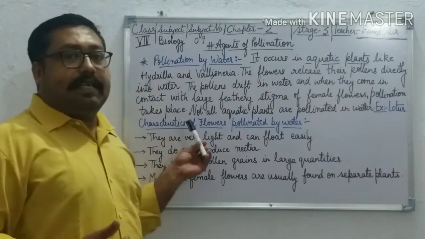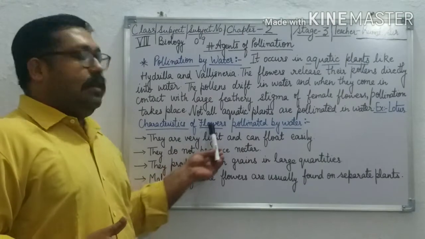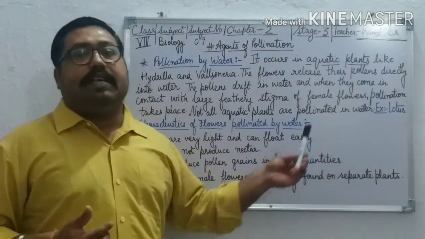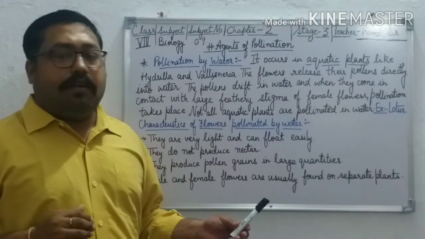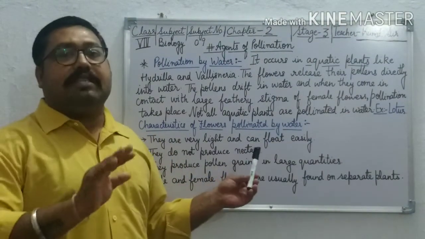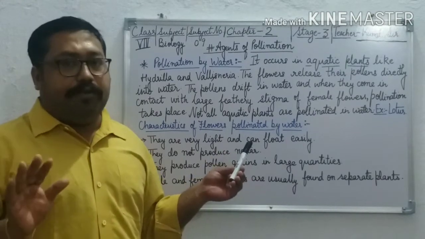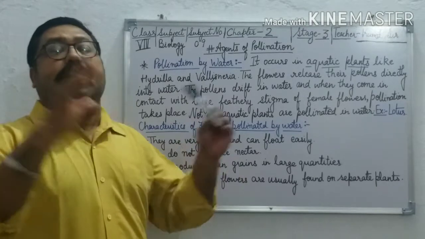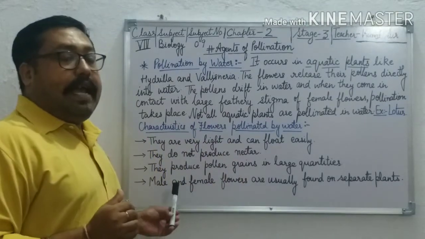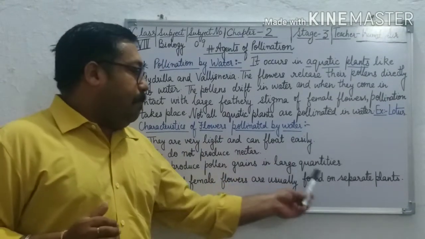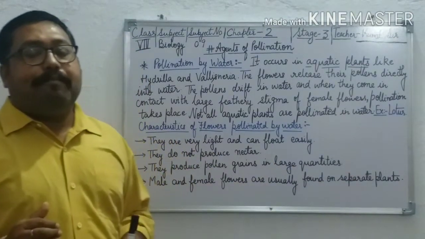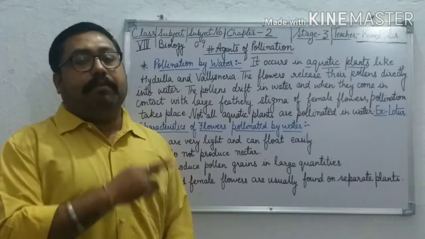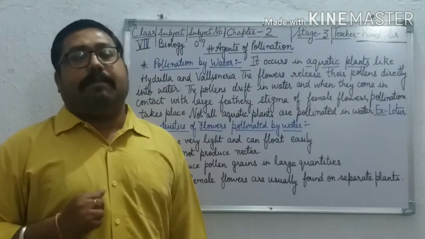What are the characteristics? They are very light in weight, so that they can float easily on the surface of the water. The flowers do not produce nectar. They produce pollen grains in large quantities, and male and female flowers are found on separate plants, means they are unisexual.